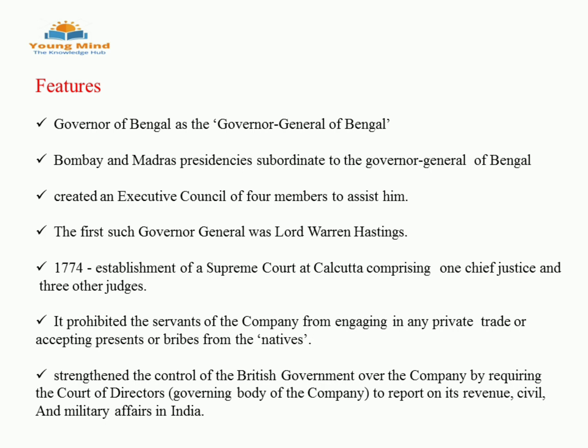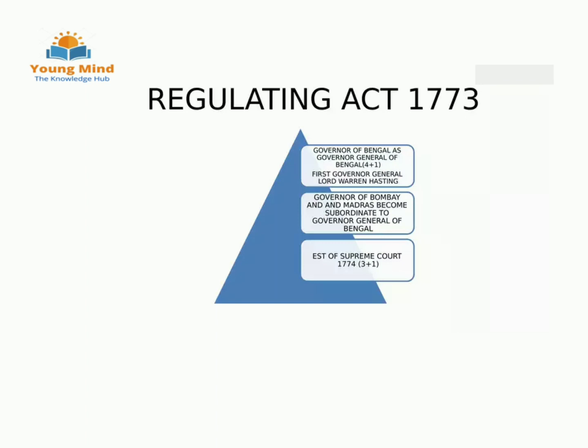And after this, servants of the company were prohibited from engaging in any private trade or accepting bribe or gift. And one more step taken by the British government here is that it appointed a court of directors, or governing body, of the company to regulate the company and to report on its revenue, civil and military affairs in India, as I said before. This Regulating Act of 1773 was not that successful because East India Company was not cooperating